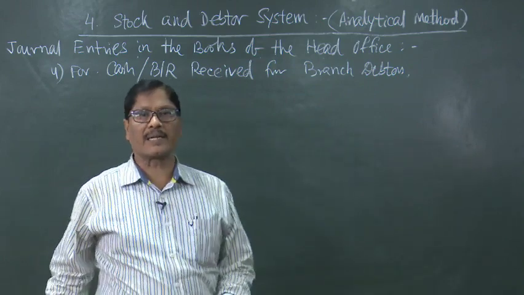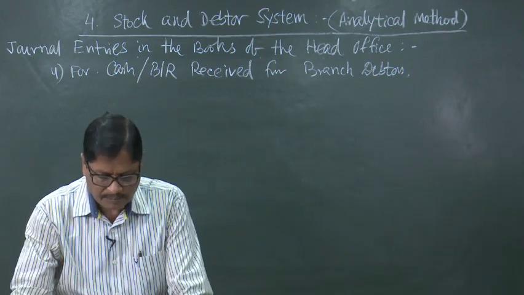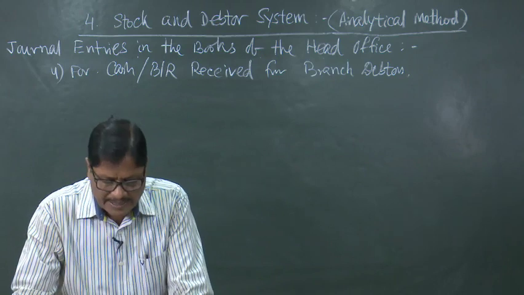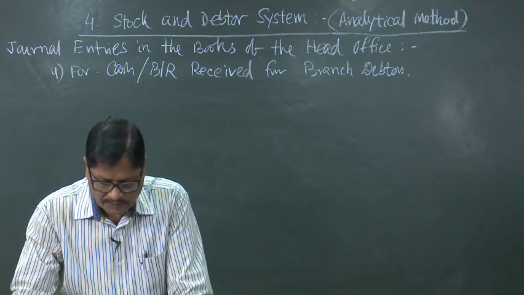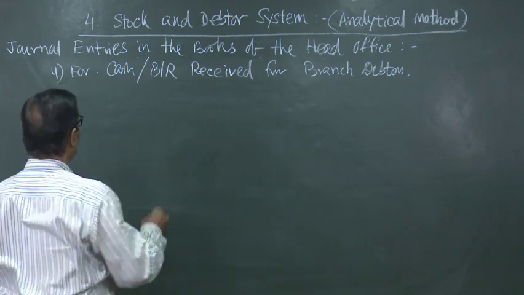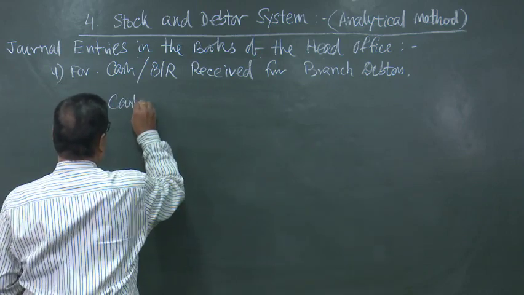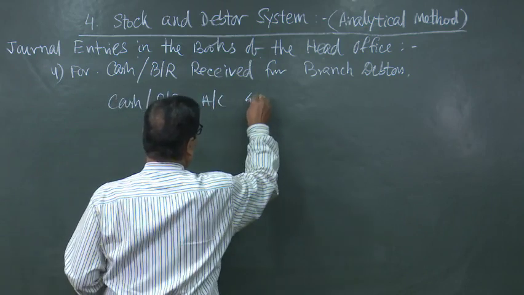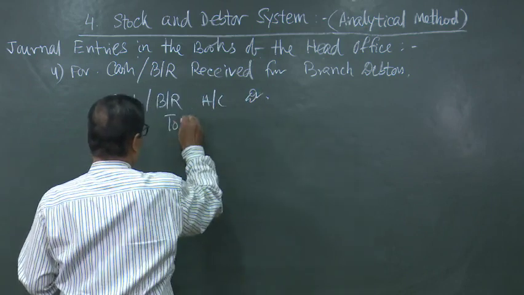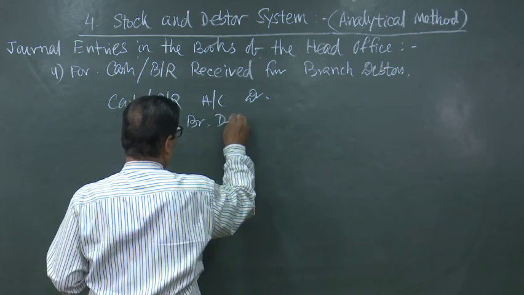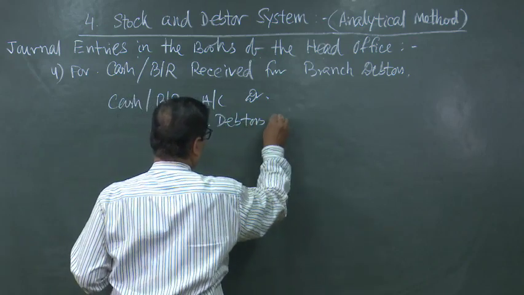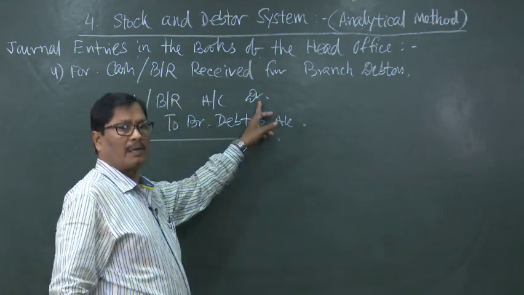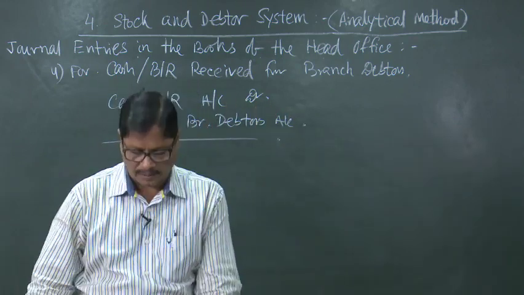If the branch debtors are giving us cash or they are giving us a bills receivable, the entry will be cash or bills receivable account debited to branch debtors account. Debit what comes in and credit the giver.